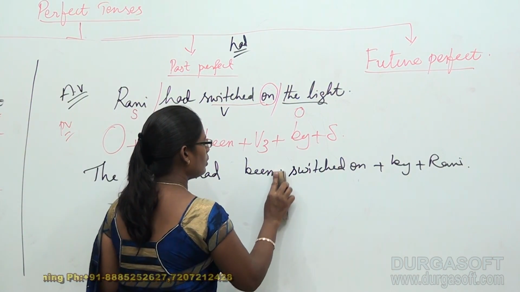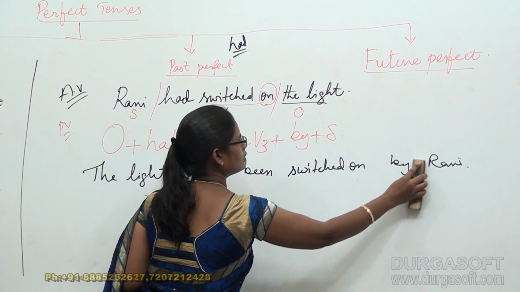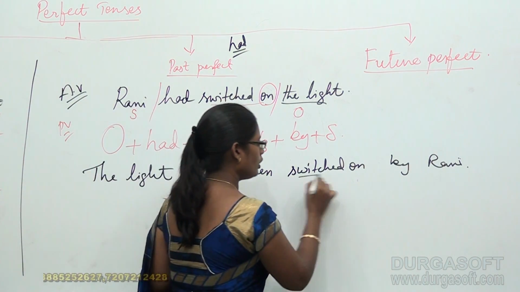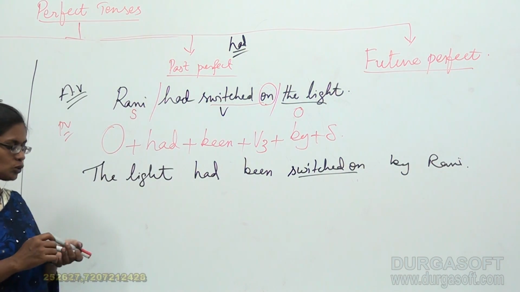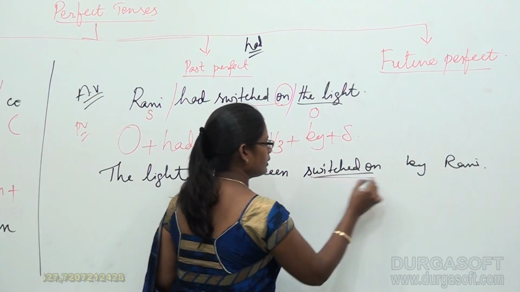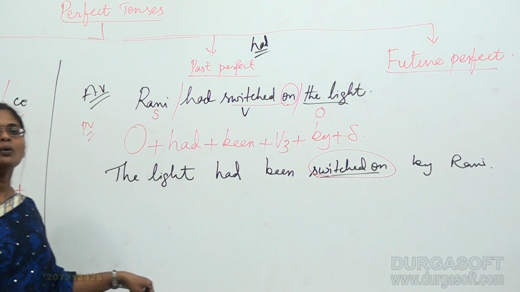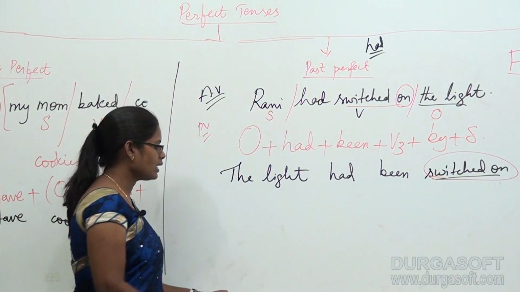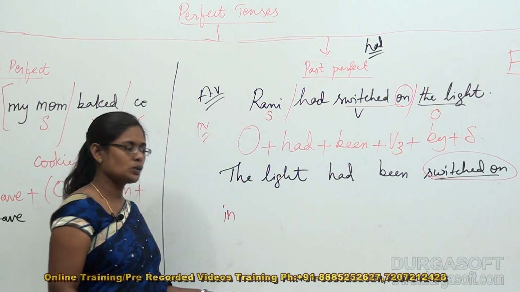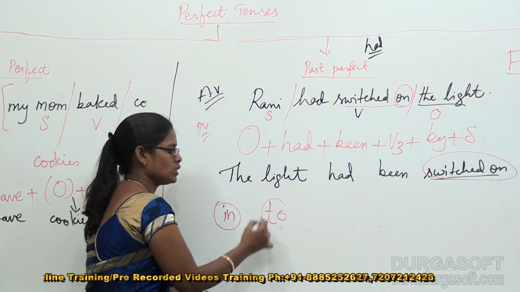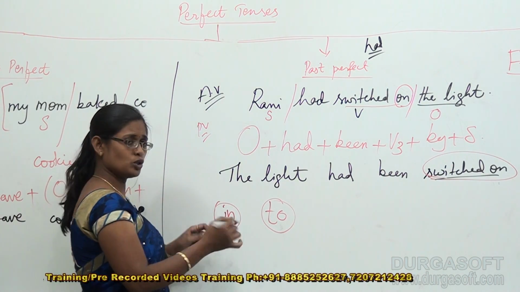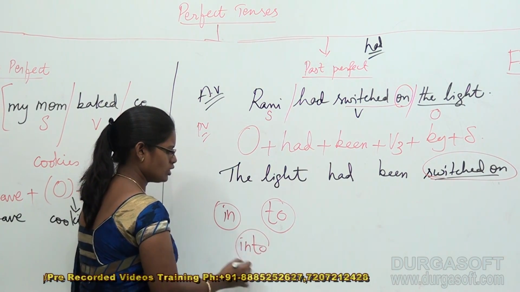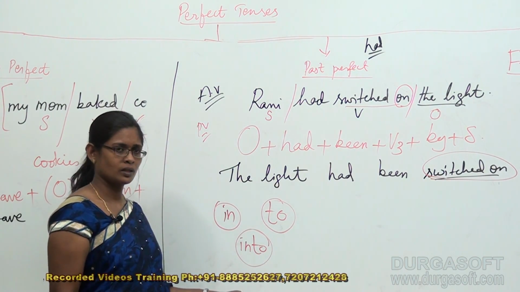Now I am removing all the pluses. Here switched on, I considered it as one particular word. I didn't separate these two. Of course, I call it a compound word. What's a compound word? A word which has got more than one word in it is a compound word. For example, in is one of the words. To is one of the words. If I combine both these words and write side by side, it becomes into. It's a compound word. Is it clear?